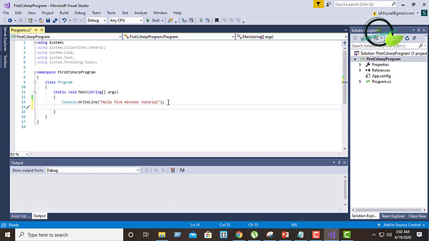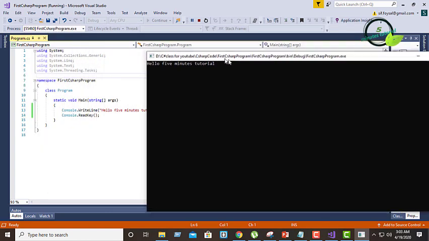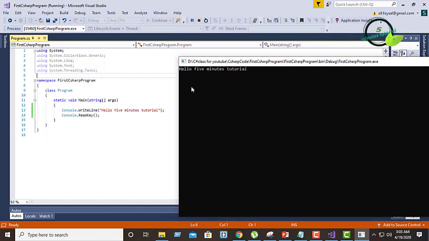After finishing this, I am writing Console.ReadKey. Actually, I have written Console.ReadKey for holding the console till pressing any key. So here is the output: Hello 5 minutes tutorial.